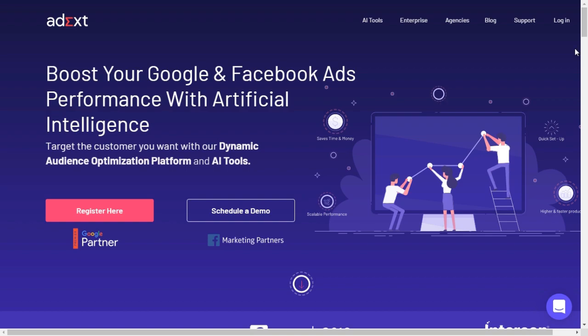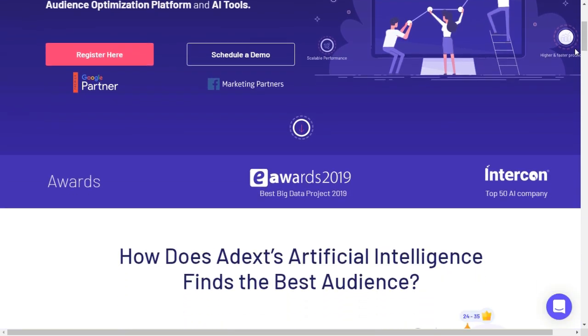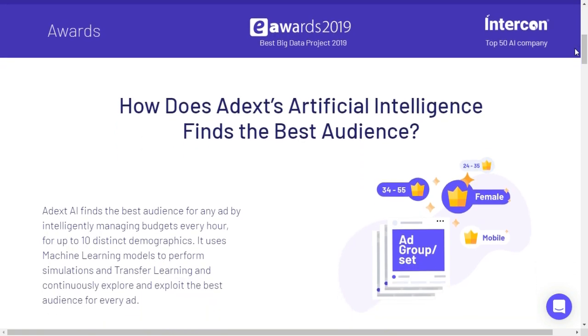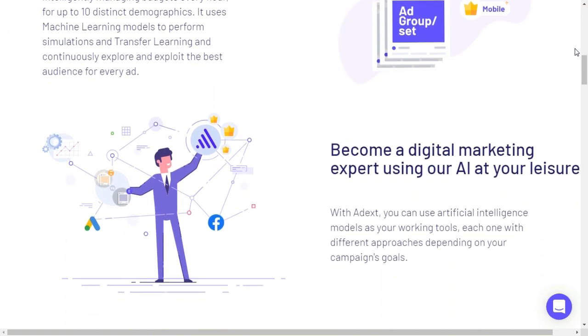Another AI tool called AdX. The unique thing about AdX is that you can easily find top performing demographics for each KPI.